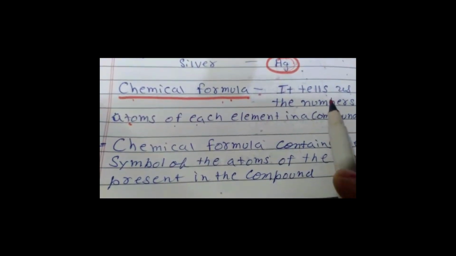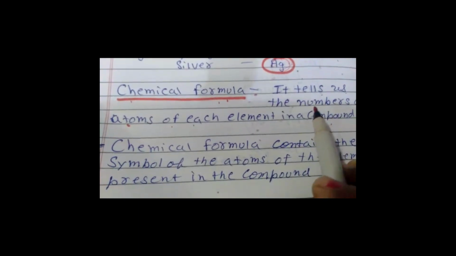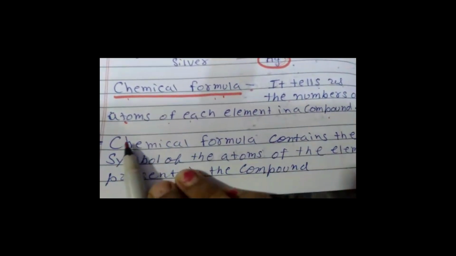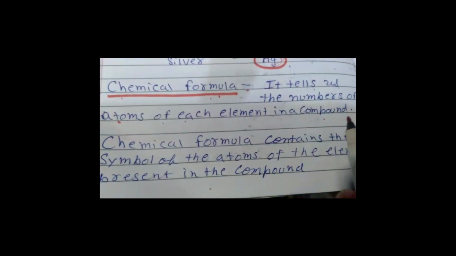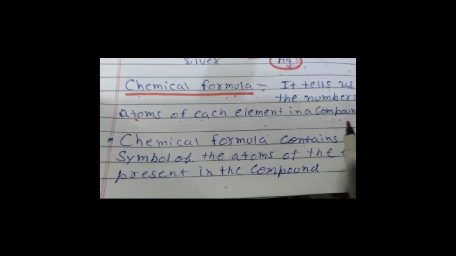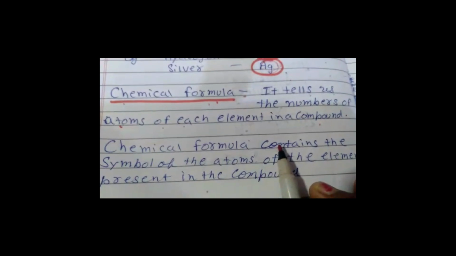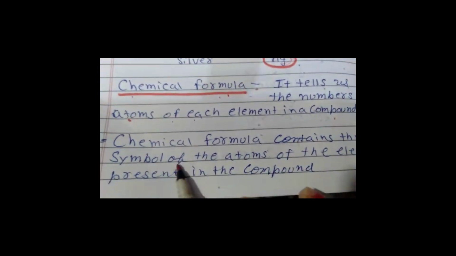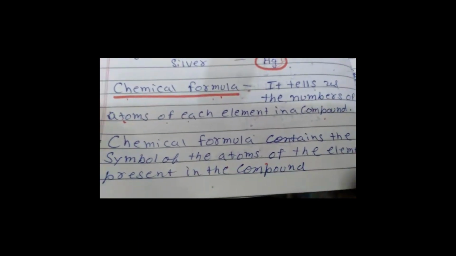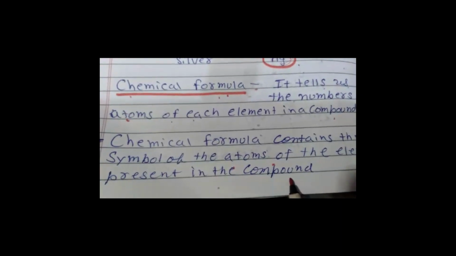With the help of the chemical formula, we can recognize the number of atoms of each element in a particular compound. The chemical formula also contains the symbols of the atoms of the elements present in a particular compound.